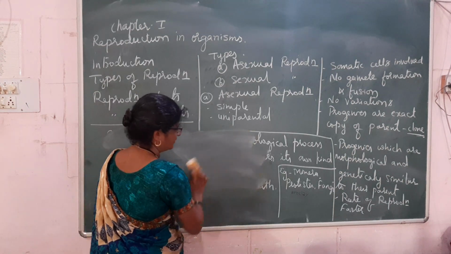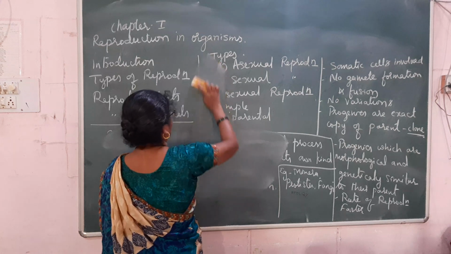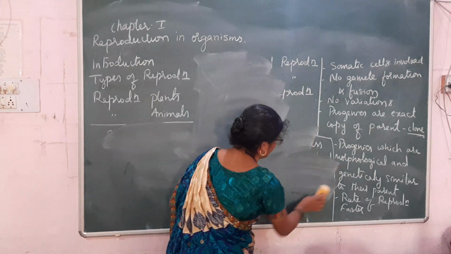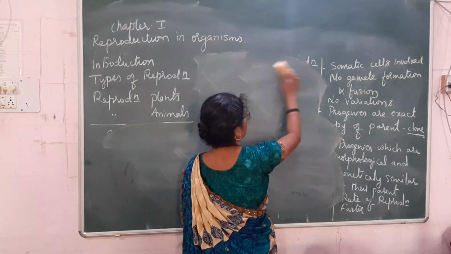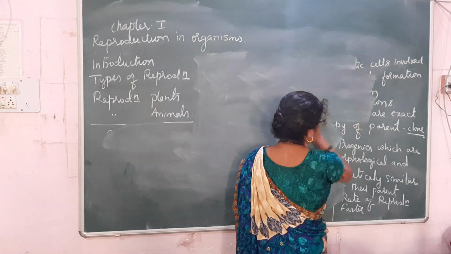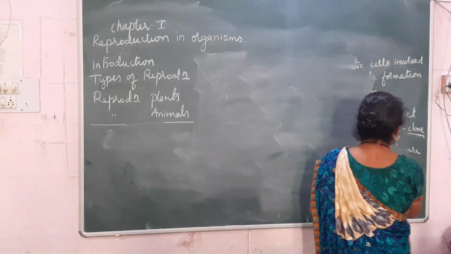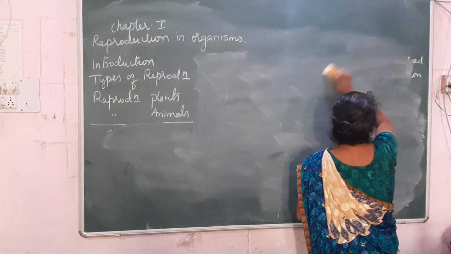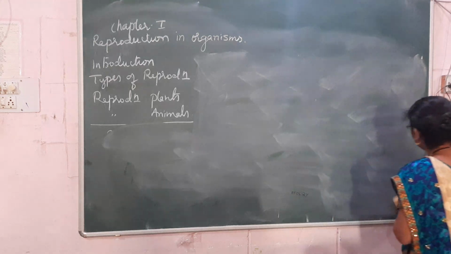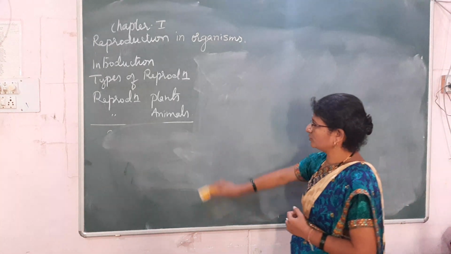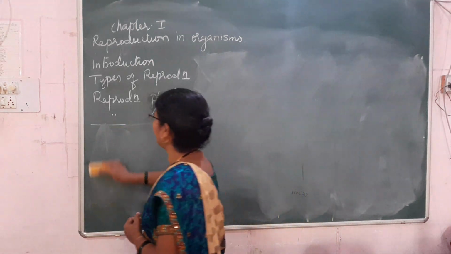As you have studied the different phyla in the first year, sexual mode of reproduction is a little complicated compared to the asexual mode, and it is responsible for variation and plays a very important role in evolution.